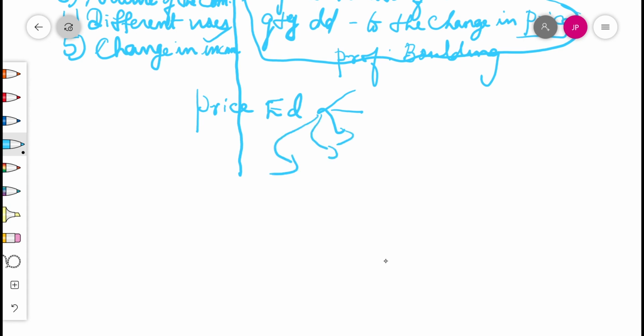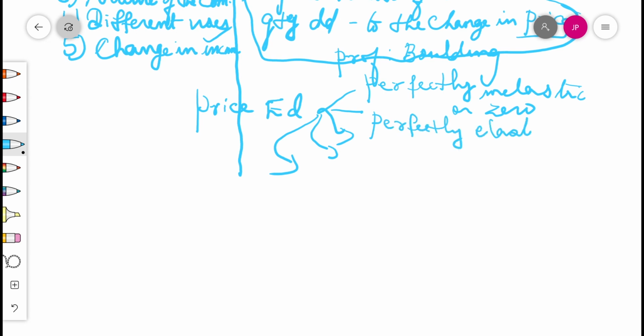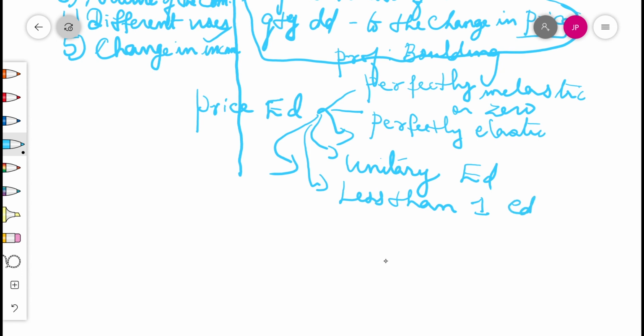First point, perfectly inelastic. Say the word inelastic or zero elastic, not changing. Please make 5 columns and do it, 5 types of elasticity of demand. The second one is perfectly elastic. Third one is unit elasticity of demand, unitary elasticity of demand. Fourth one is less than unit elasticity of demand, less than 1. Fifth one is more than 1 elasticity of demand.